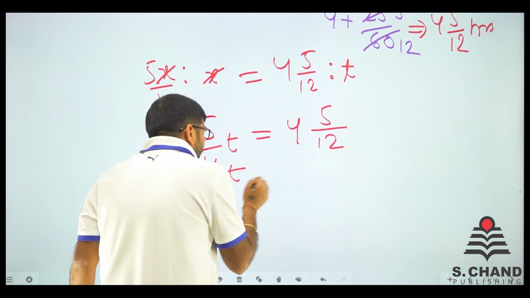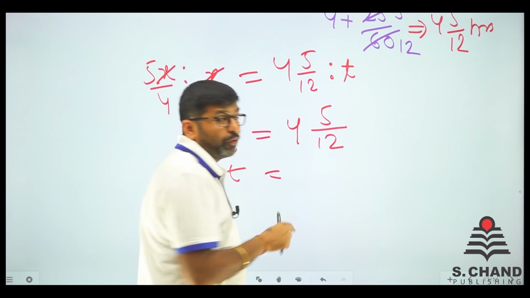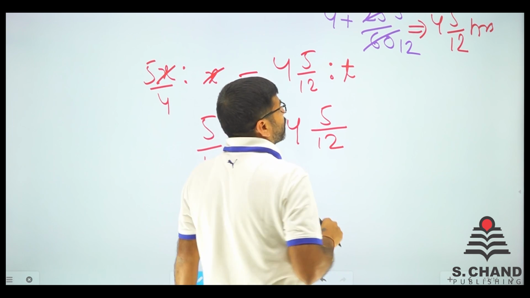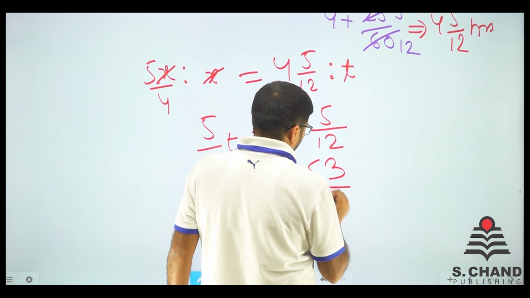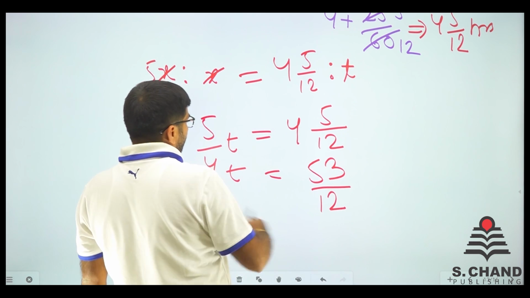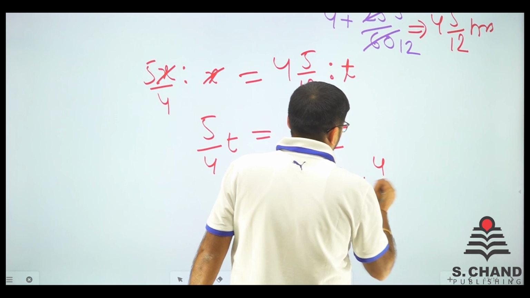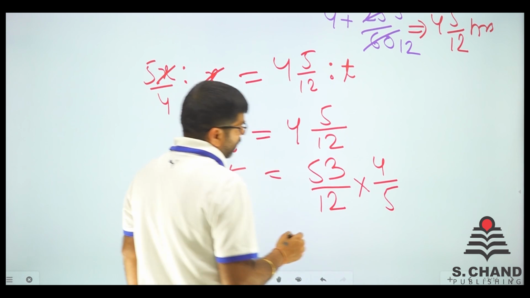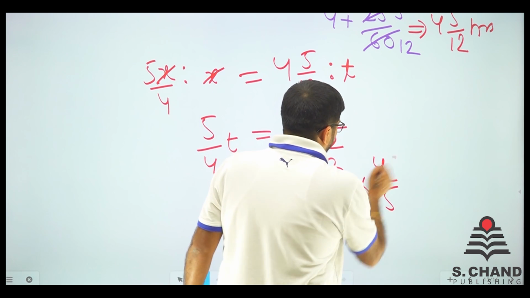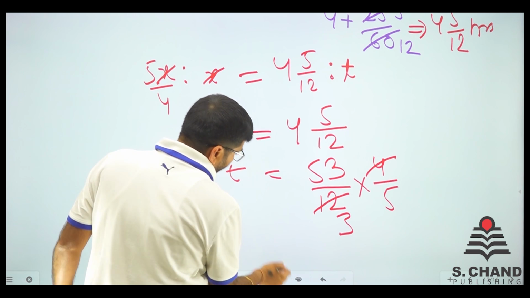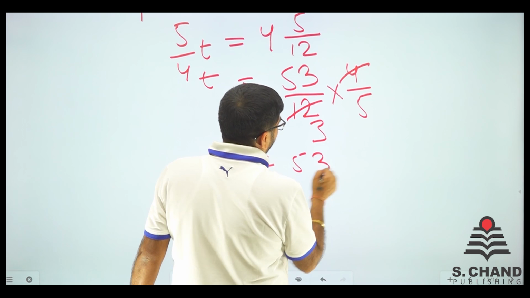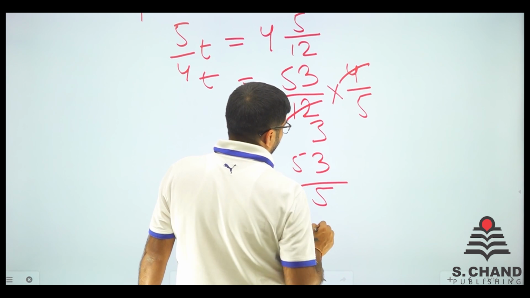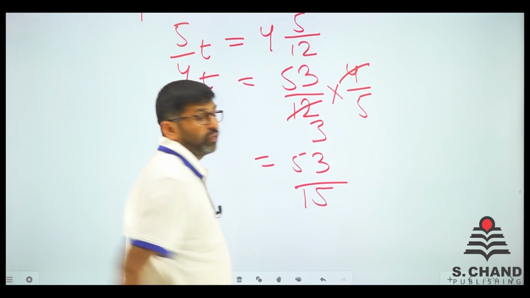So we have t here. Do one thing. 12 into 4 is 48. 48 plus 5, 53. So we have 53 by 12 and we have this 4 by 5 here, right? So 4 is like 3 times. So finally we have arrived at 53 divided by 5 into 3, that is 15, right?